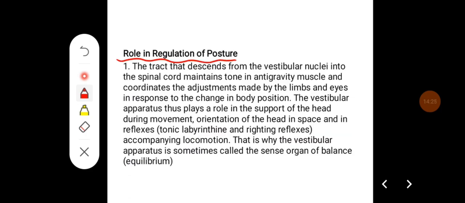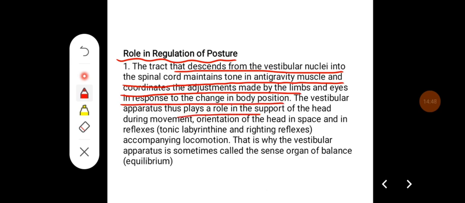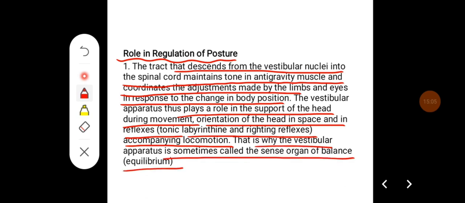The important function of the vestibular apparatus is in the regulation of posture. The tract that goes from the vestibular nuclei into the spinal cord maintains the tone in the anti-gravity muscles and coordinates the adjustments made by the limbs and eyes in response to change in the body position. The vestibular apparatus thus plays a role in support of head during movement, orientation of the head in space, and in reflexes, that is the tonic labyrinthine and righting reflexes which accompany locomotion. That is why vestibular apparatus is sometimes called the sense organ of balance or equilibrium.